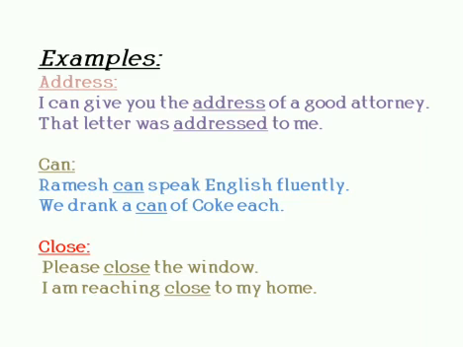Next, can. Ramesh can speak English fluently. We drank a can of Coke each. In these two sentences, the underlined word is can. In the first sentence, can is pronounced like can. It shows the ability of a person. In the second sentence, can is pronounced like can, which means a container to fill something.